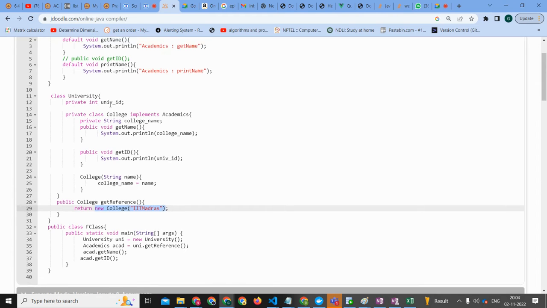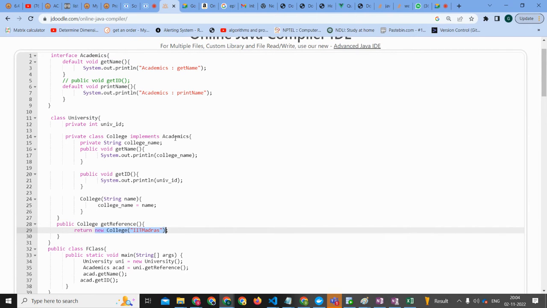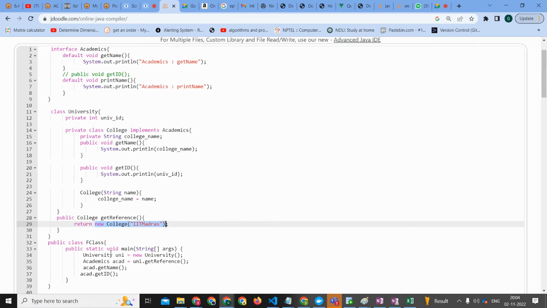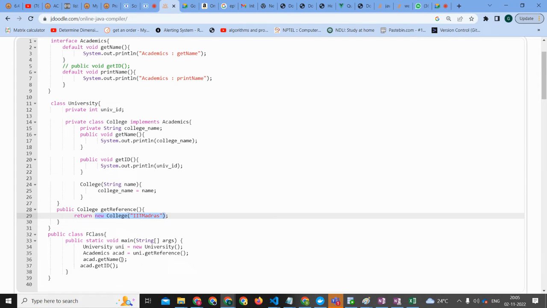It is private, but when you convert it to academics, since academics is public, you can do that. Uni is of university type, so uni is able to access the college class. Correct. Then acad.getName in line number 36.